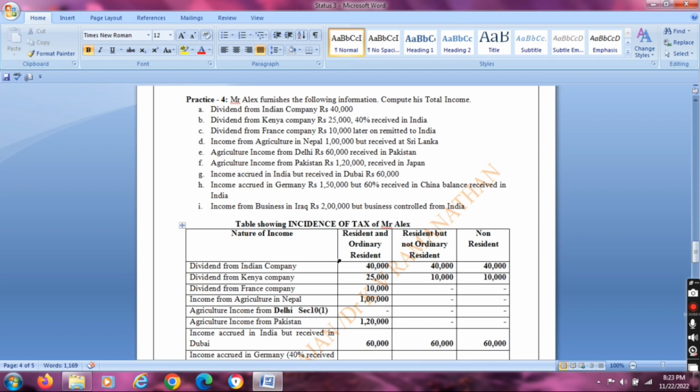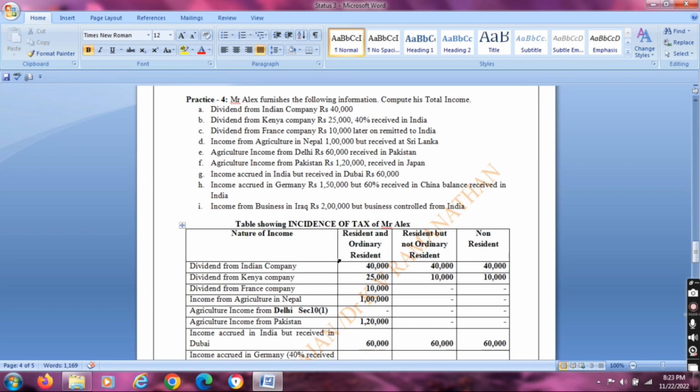Next one is income accrued in Germany, 1,50,000, but 60% received in China and the balance received in India. So 1,50,000 was taxable for resident and ordinary resident, and 40% received in India was taxable for the other two status categories.